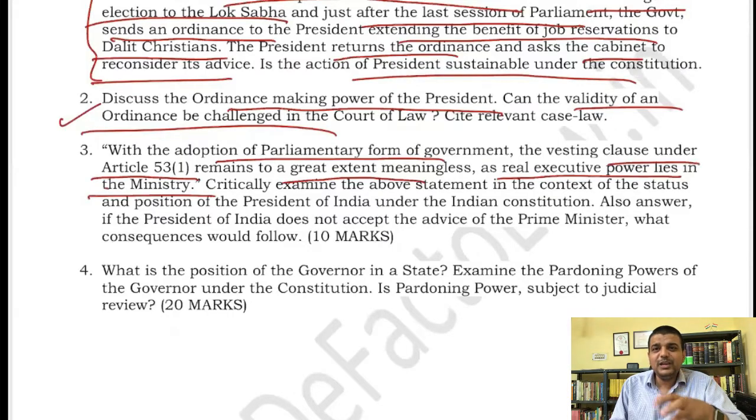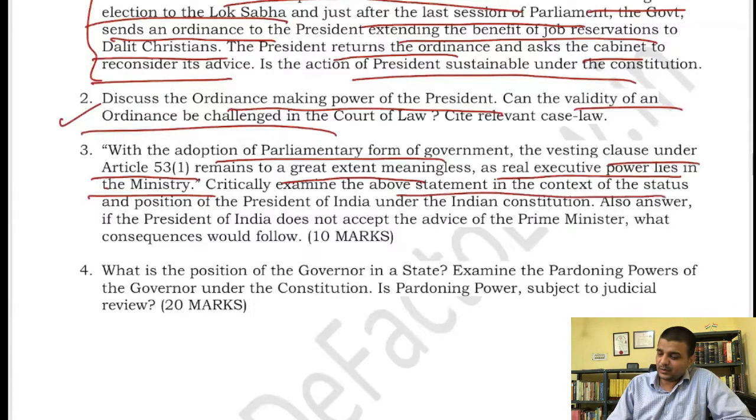Okay, it means the unique position of the president is there. Even though he is the de jure head, he is not the de facto head. That is actually the question he is asking, demanding. So you have to cite all the case laws that I have given above, at least the first 2 case laws. Critically examining the above statement in the context of the status and the position of the president under the Indian Constitution.